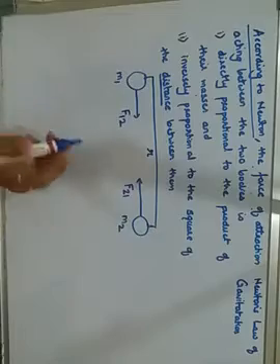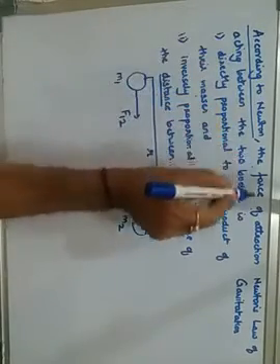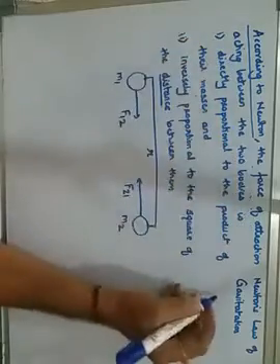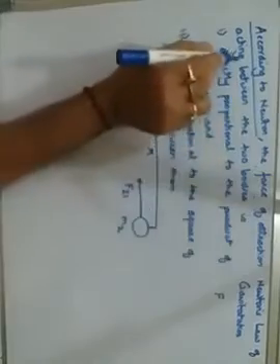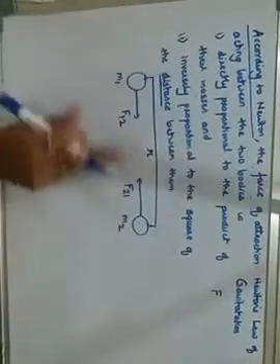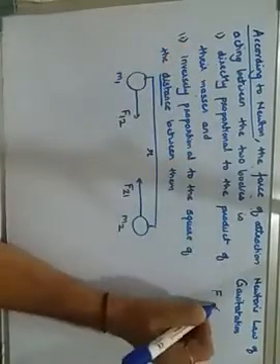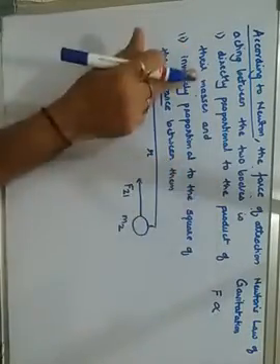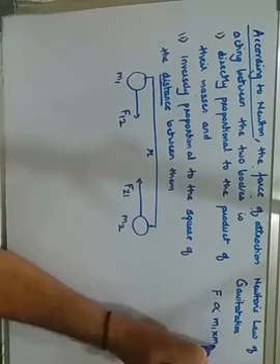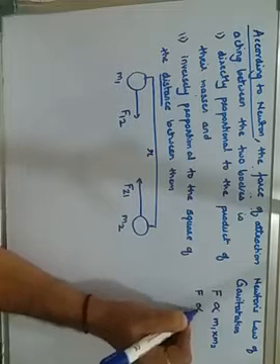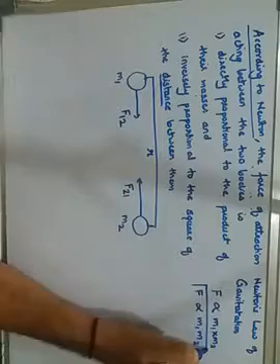So according to the statement, the force of attraction F, the force which is acting between the two bodies, is directly proportional to the product of their masses. Product of their masses means m1 into m2. That means F is proportional to m1 m2. This is your first part.